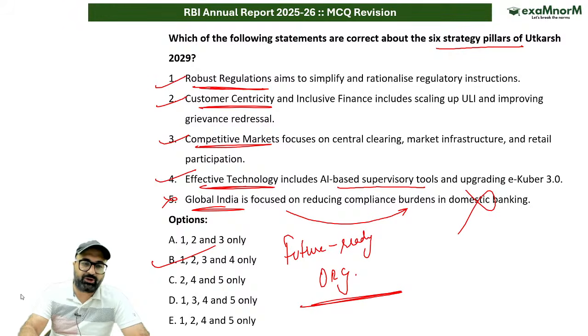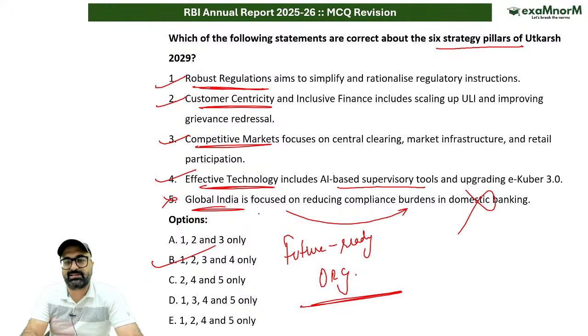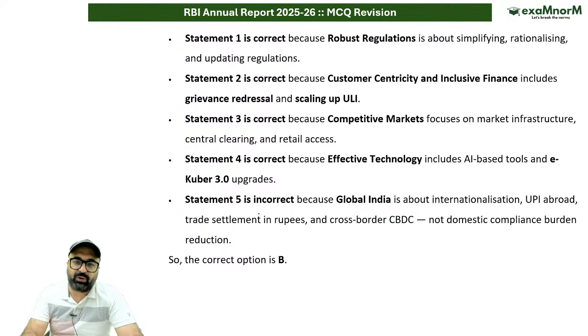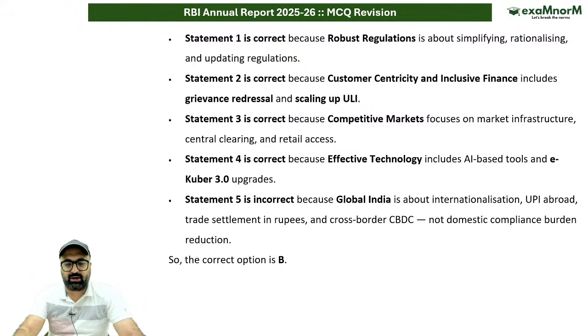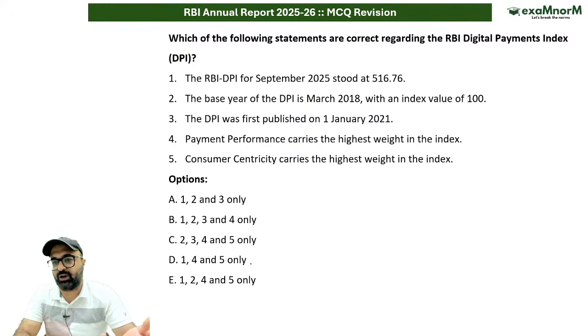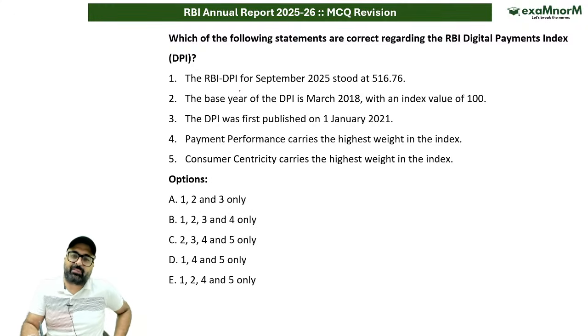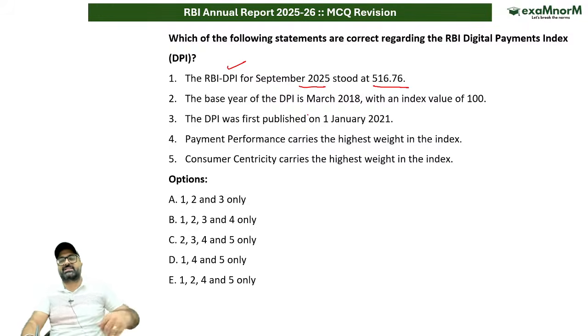The next question I have for you all is related to DPI. I hope you have heard about the term DPI, that is Digital Payment Index, and I'm pretty sure you're going to enjoy the discussion. So Digital Payment Index is always in news, and for some reason it's one of the favorite topics of RBI, and RBI generally asks a question for sure, at least in phase 1, on DPI. Keeping that expectation, I have crafted this question for you. Now let's check whether you will be able to answer it or not, because it is full of data and facts. So RBI Digital Payment Index for September 2025 stood at 516.76 points.